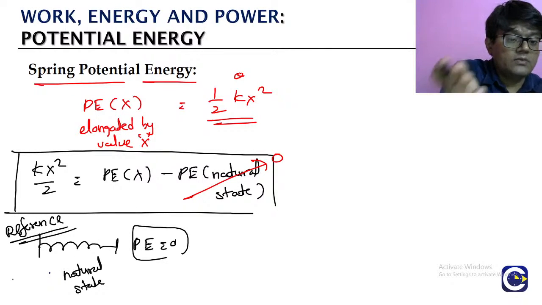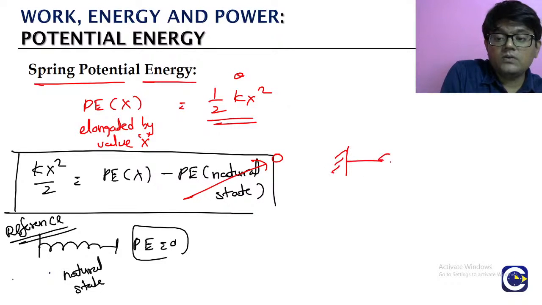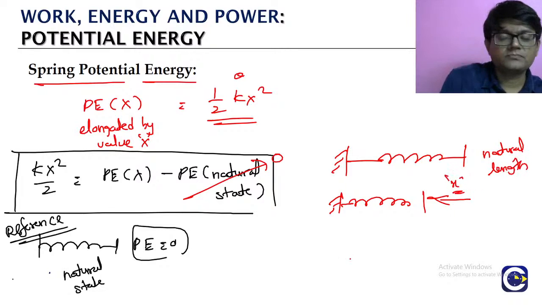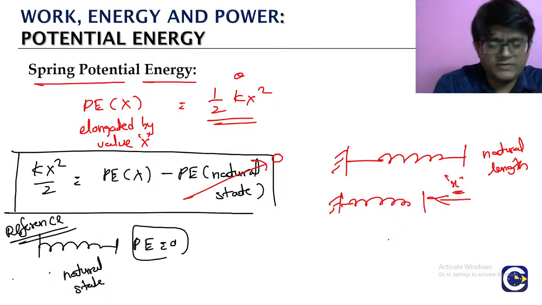Now we have elongated the spring, but from the natural length we can also compress it, like in the other case. So this is the natural state, right? We can compress from the natural length. We are not going to derive this; we will get the same answer.